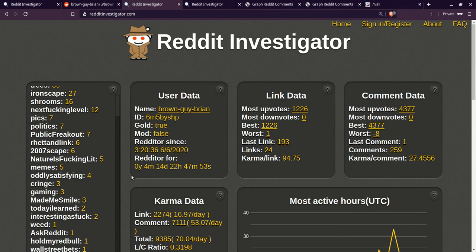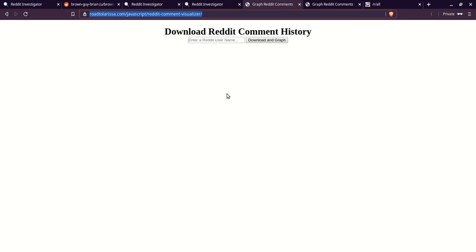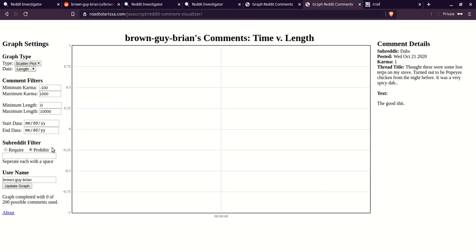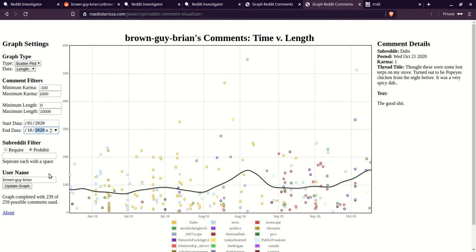And so this is, again, useful information. When I want to go into more depth on what exactly Brown Guy Brian is doing in what type of subreddits, another tool is Graph Reddit Comments at rotolarissa.com/javascript/reddit comment visualizer, where you put in his name and go to download and graph. Originally it shows nothing, but if you actually set a date range, let's say January 1st, 2020 to 10/10/2020, it visualizes the data based on comment length and time.